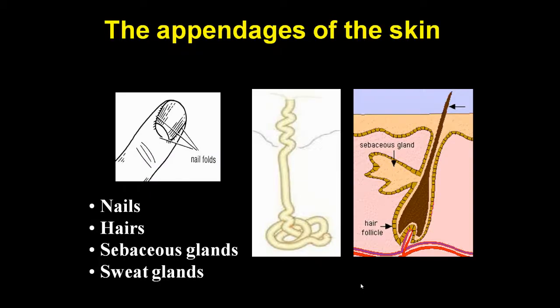Now we will discuss appendages of the skin. Appendages of the skin are nails, hairs, sebaceous glands, and sweat glands. We will discuss all the appendages of the skin in our next video, and we will discuss the assignment at the end of this video.